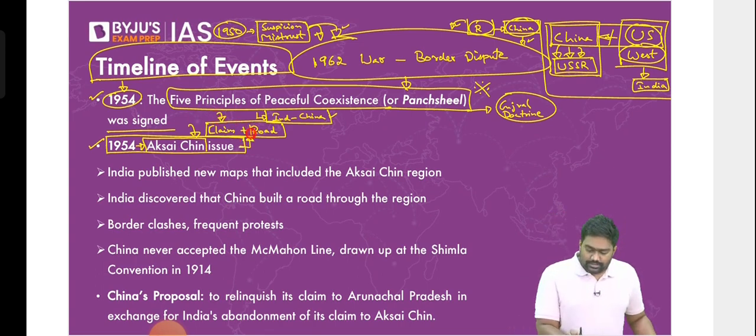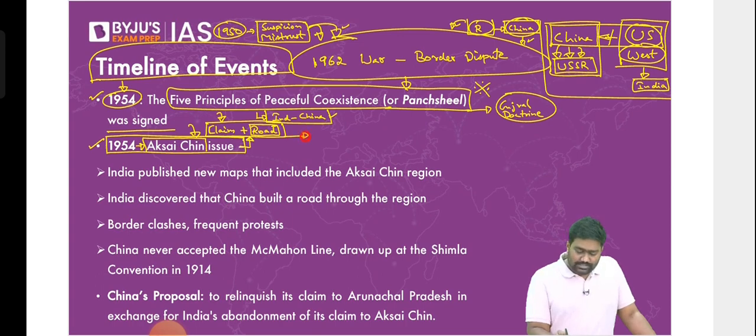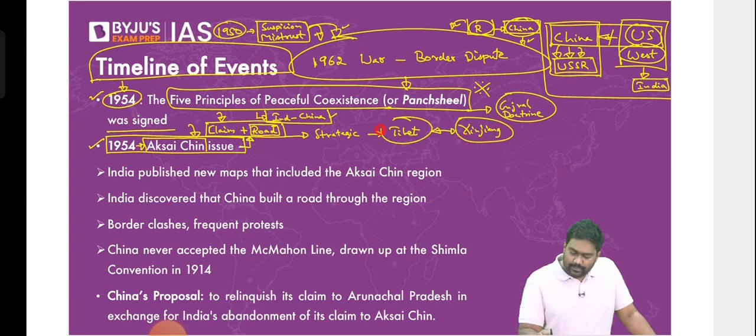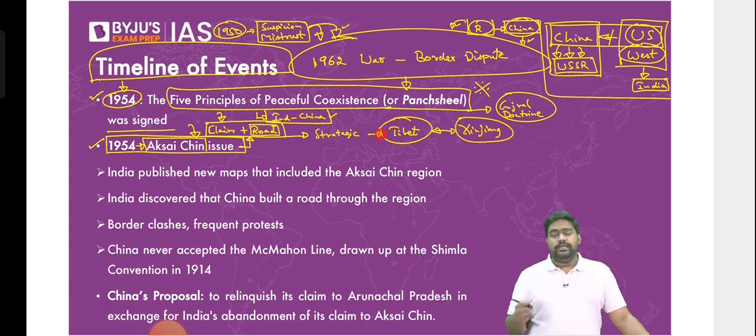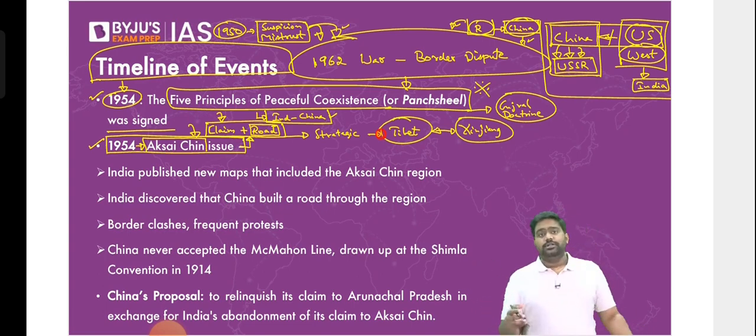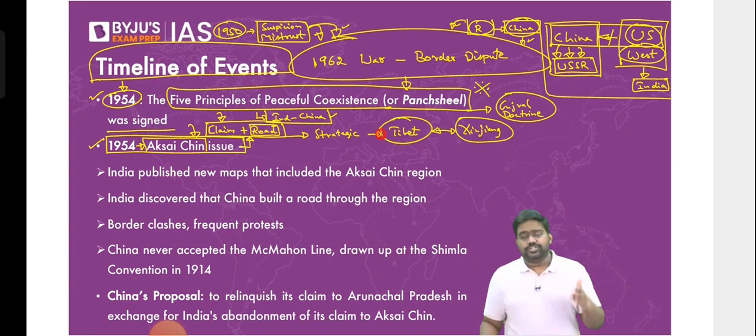And Aksai Chin was being used by China to build a road, a strategic road that would connect Tibet and Xinjiang. Is that clear? See, when India became independent, we inherited the British era boundaries, be it in Jammu and Kashmir, be it in Ladakh, be it towards Arunachal Pradesh. So across these frontiers, we accepted the British era boundaries that had been drawn.